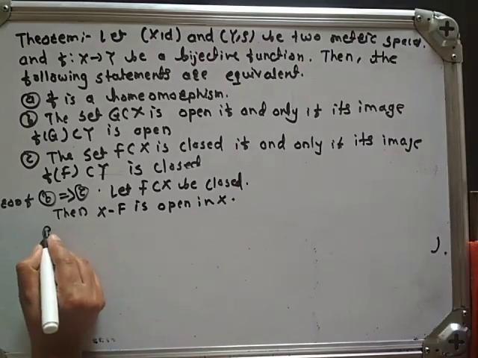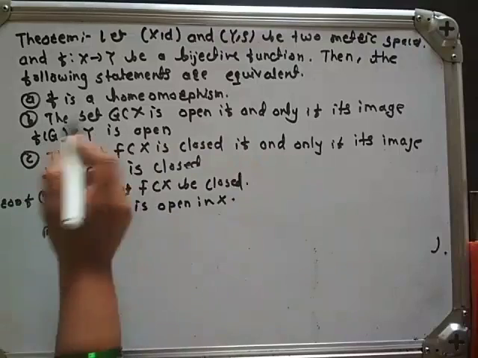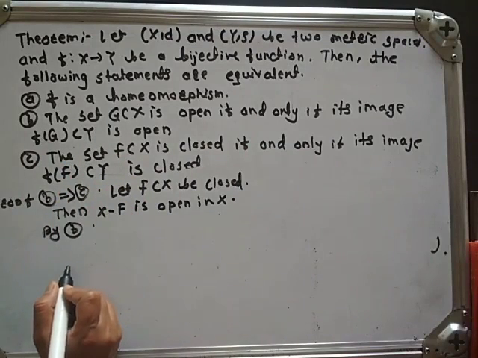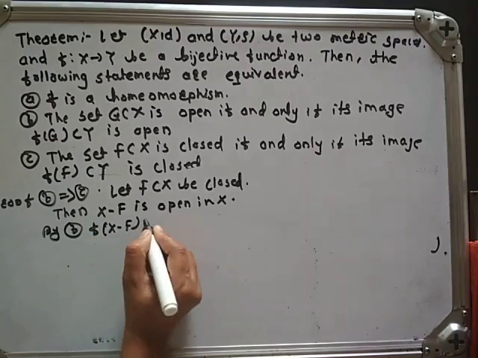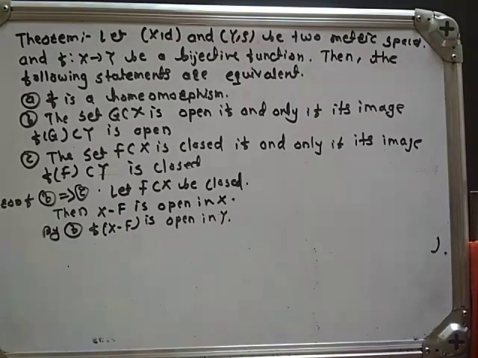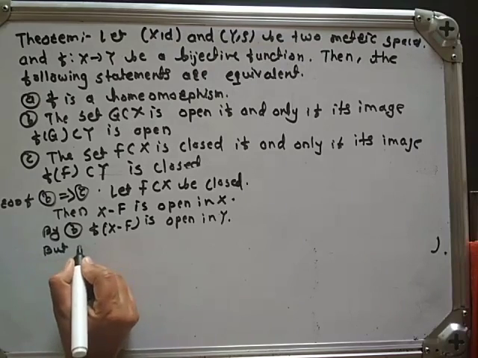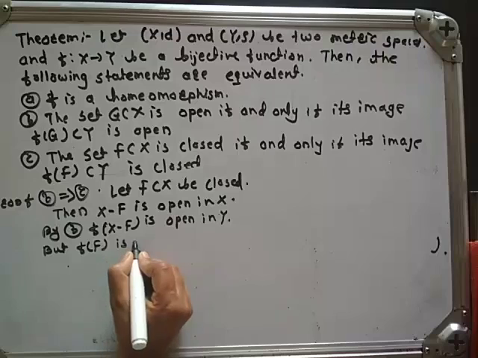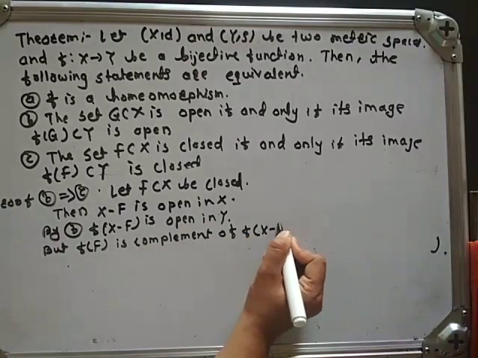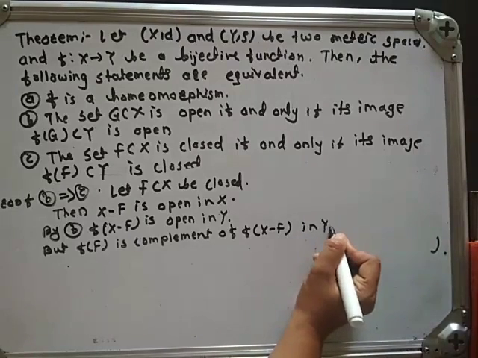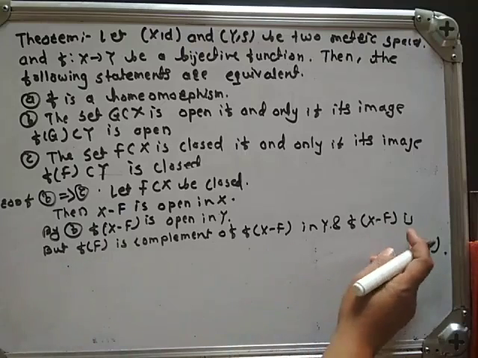By B, X minus F is open in X, then its image f of X minus F is open in Y. But f of F is the complement of f of X minus F in Y, and f of X minus F is open.